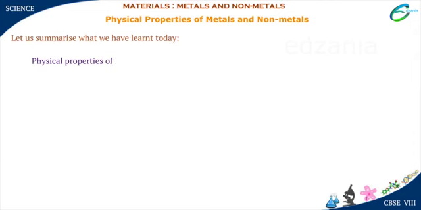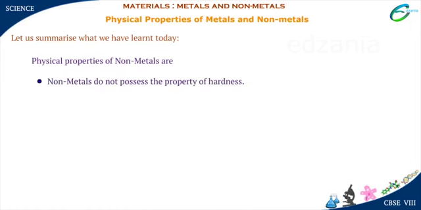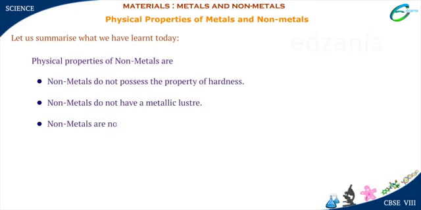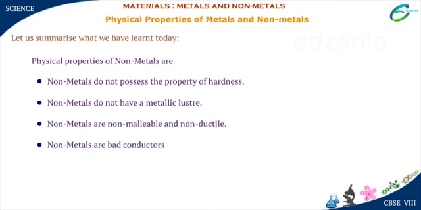Physical properties of non-metals are: non-metals do not possess the property of hardness. Non-metals do not have a metallic lustre. Non-metals are non-malleable and non-ductile. Non-metals are bad conductors of heat and electricity.